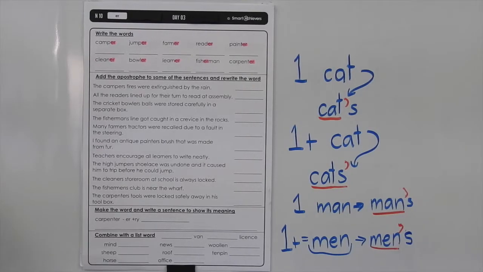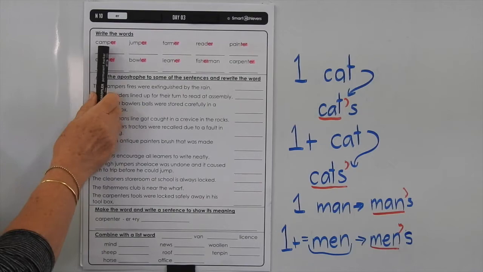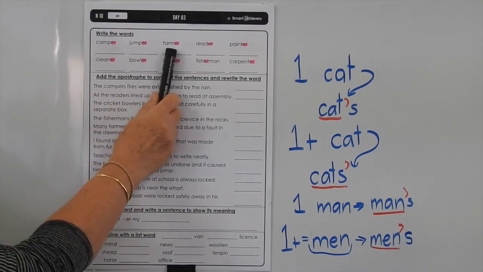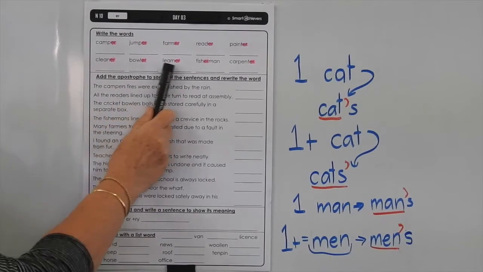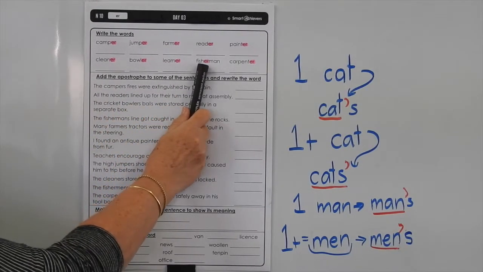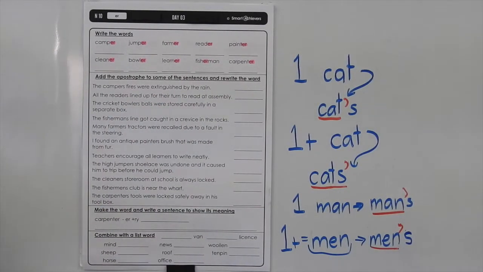If you're going to keep giving it the schwa sound, you have to remember that you've got to add the ER at the end. So we've got camper, jumper, farmer, reader, painter, cleaner, bowler, learner, fisherman, carpenter. So let's go through and just highlight some of the extra things we can see happening in those words.